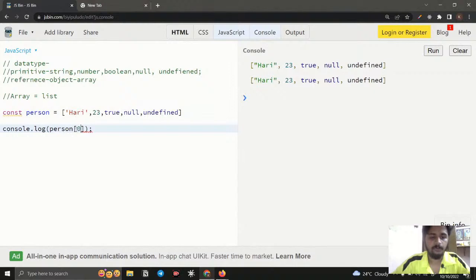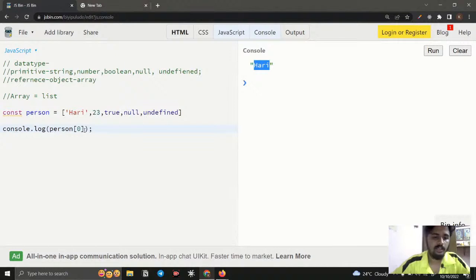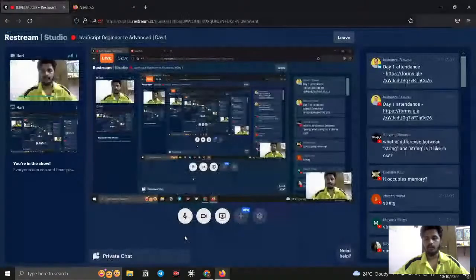So I just give 0, clear it and run it. You can see Hari is displayed. If I want 23, I just say 1. I remove this, clear, run, and you get 23. Likewise, if you want to access an individual value, you can access it.